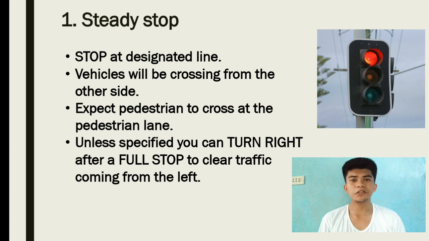It means that you need to stop at the designated line. If the red light appears in front of you, you need to make a full stop and wait till the light turns green. It also indicates that vehicles on the other side will start crossing the intersection, and pedestrians are expected to cross the pedestrian lane.